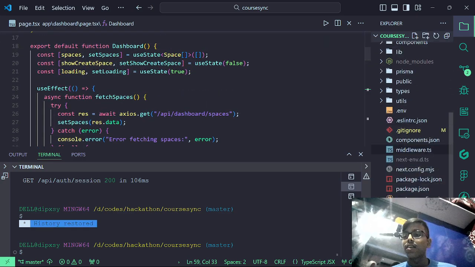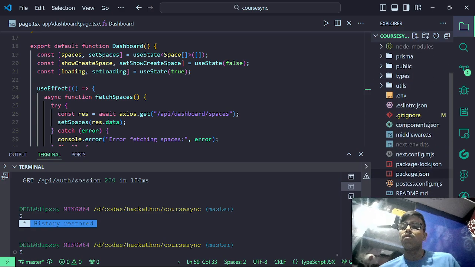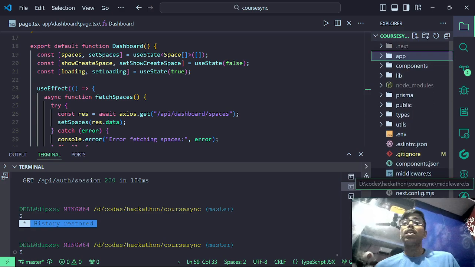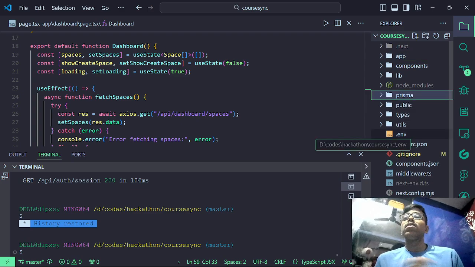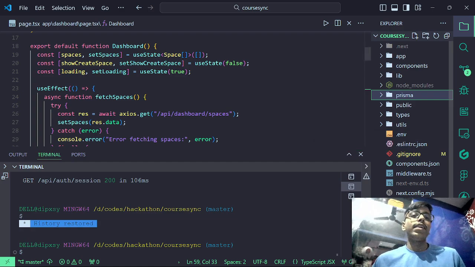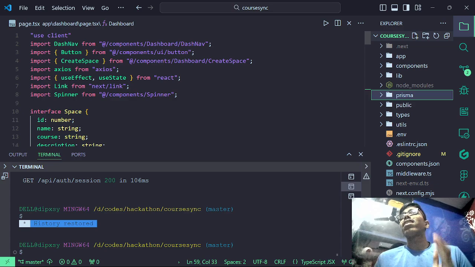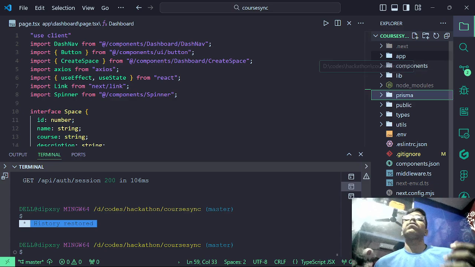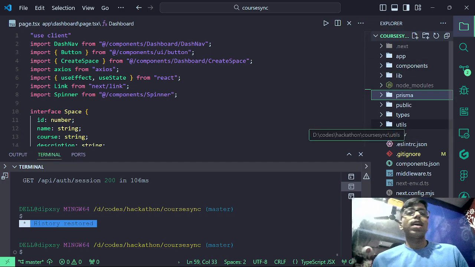So yeah, you can see that. It consists of a basic Next.js application, a Next.js 14 application, which is built on top of Prisma as the ORM, and NextAuth for authentication, cookie management, basically session management. Tailwind CSS is the styling framework, and I didn't use any external backend like Node.js or Express. I used the built-in API routes that come with Next.js. And I used ShadCN as a component library.